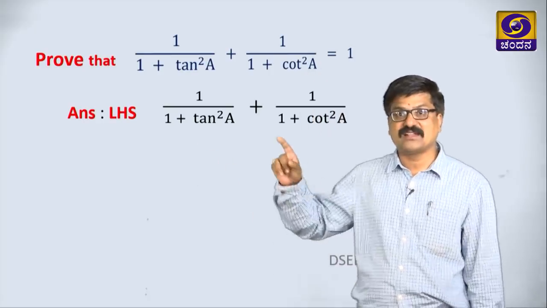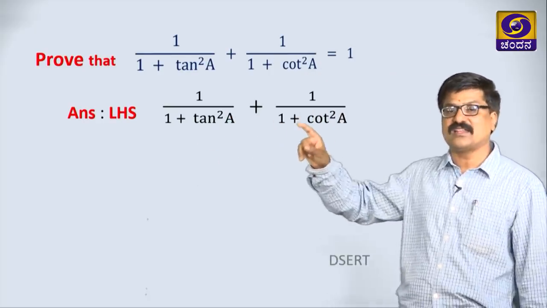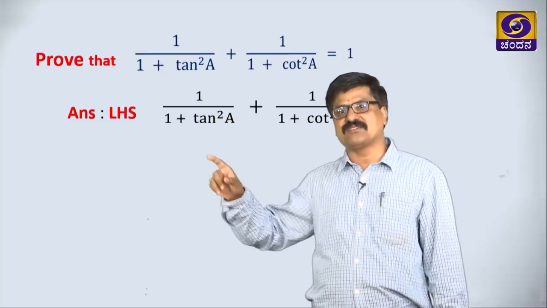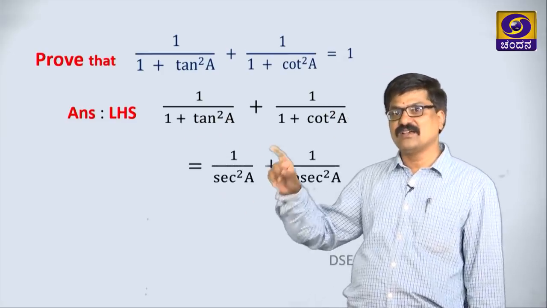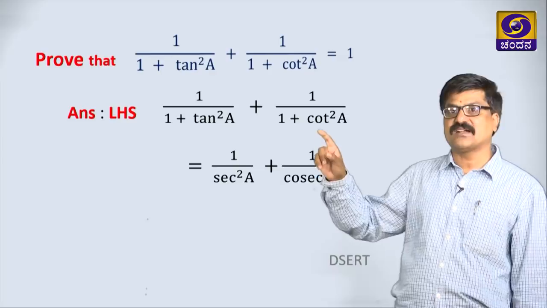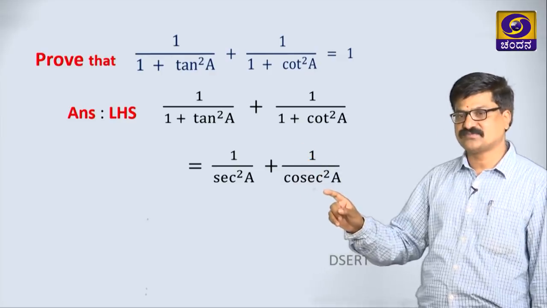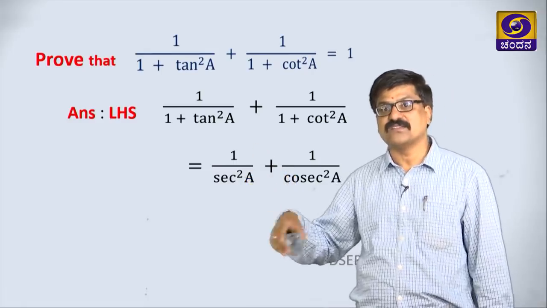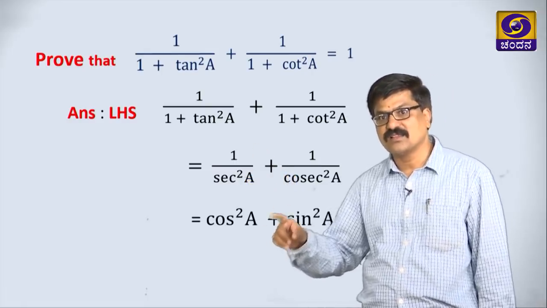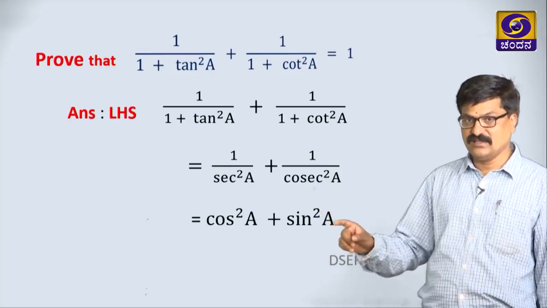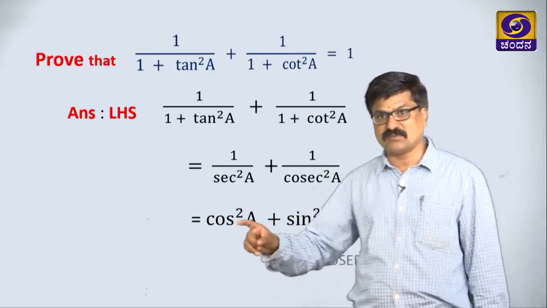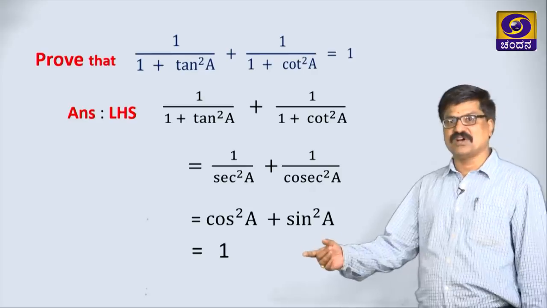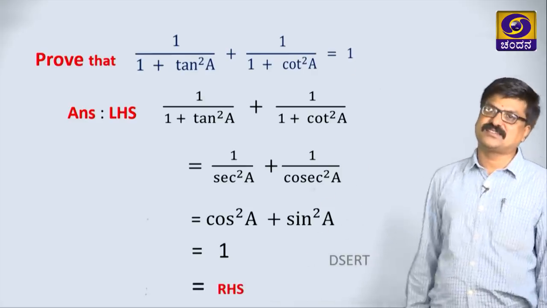Apply the identity directly for the denominator here. 1 plus tan squared is secant squared, and 1 plus cot squared becomes cosec squared, correct now? Then what is 1 by sec? That is cos, so that becomes cos squared. What is 1 by cosec? Sin, that is sin squared. What is sin squared A plus cos squared A? 1, which is nothing but the RHS.